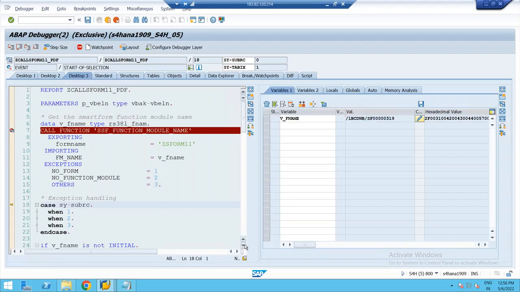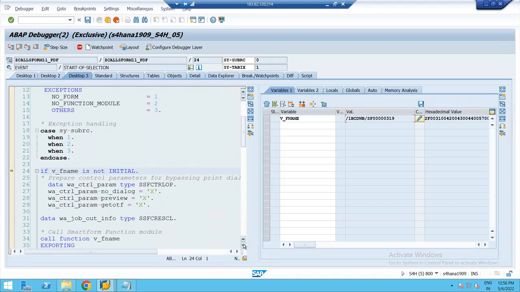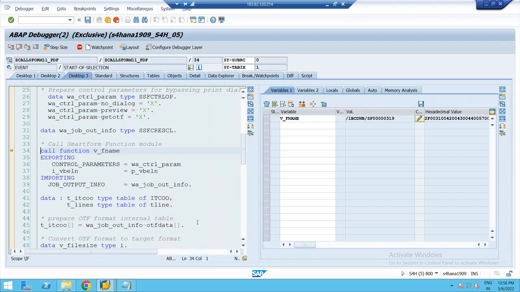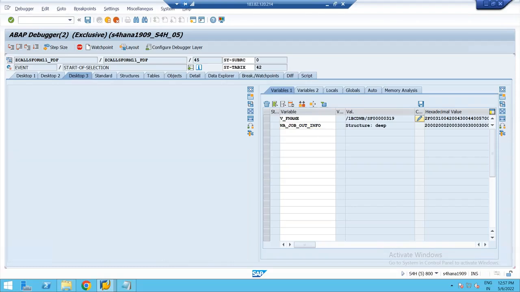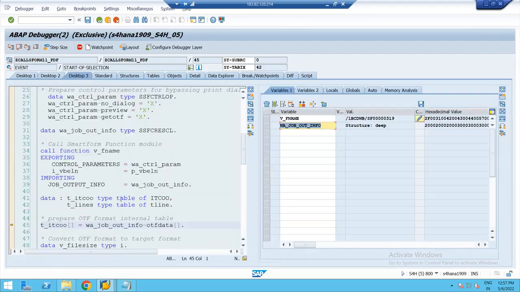Then, if it is not initial, we are preparing the control parameters. So this is the control parameter we have prepared. Now we are calling the smart form function model and we are trying to receive the OTF format through this parameter w_job_out_info. So when I say F6, I might have received it. If you see this structure, there is a field, OTF data, which has got some content here. 42 entries are there. Okay, done. So I receive the OTF format.